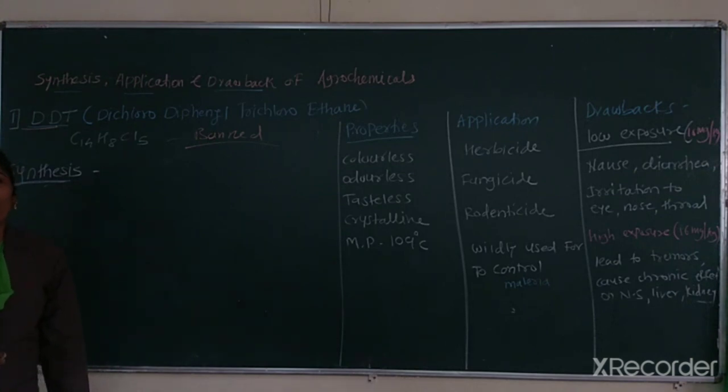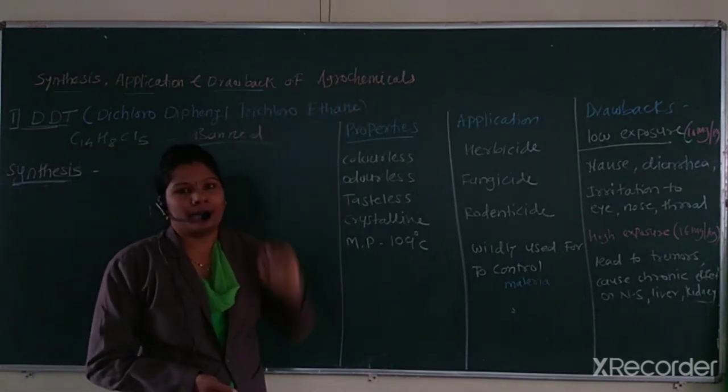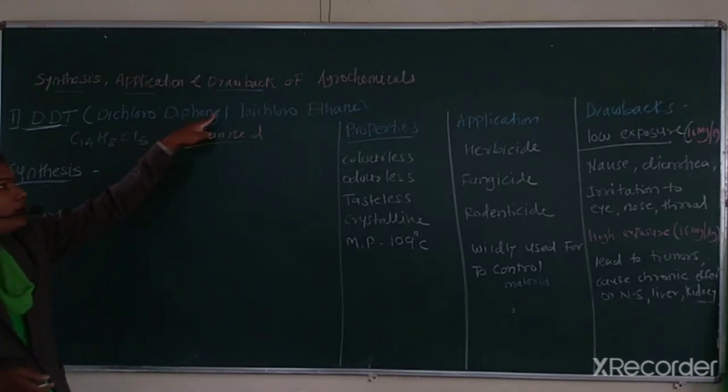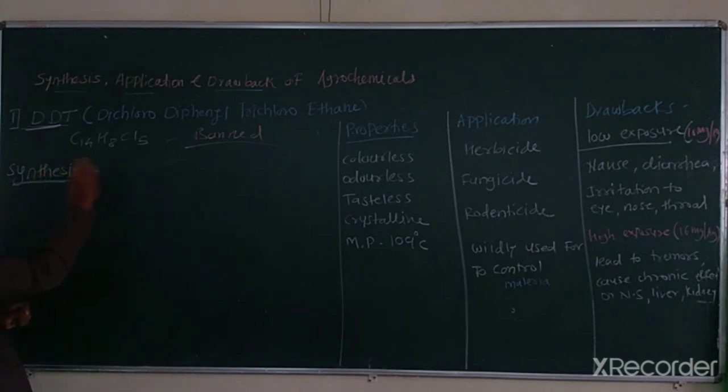I am going to teach you agrochemicals, industrial chemistry, TYBSc class. Today we are going to learn the synthesis, applications, and drawbacks of the agrochemicals. Let me learn the first agrochemical, that is DDT, which means dichloro diphenyl trichloroethane. Let me learn the synthesis.